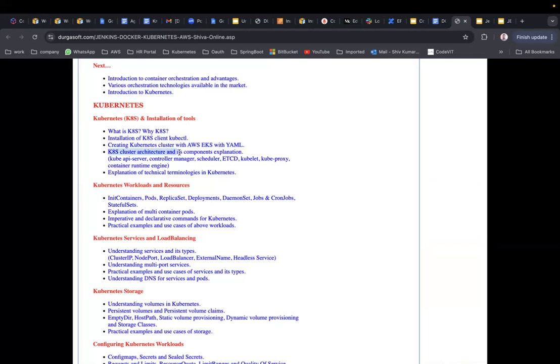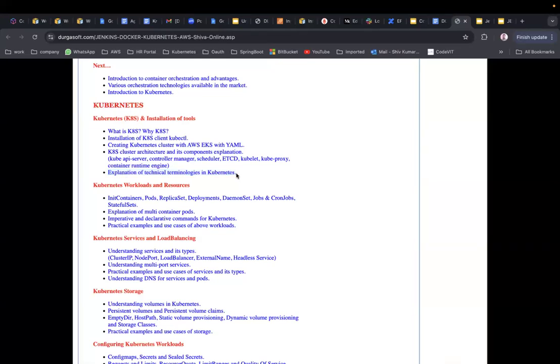Now, K8s cluster architecture and its component explanation. We are going to see the cluster architecture with the different components involved: kube API server, controller manager, scheduler, etcd, kubelet, kube proxy, and the container runtime engine. All these different components are involved in Kubernetes, so an explanation will be there for that. Now, explanation of technical terms, because as I already mentioned, you need to know the technical terms before moving to any other concepts.